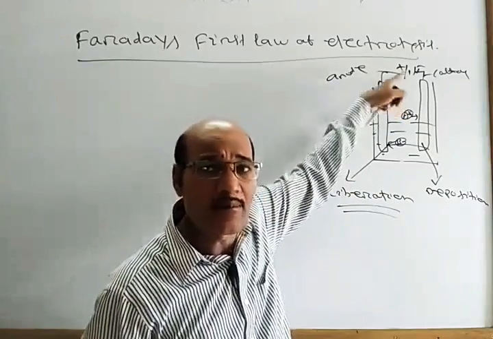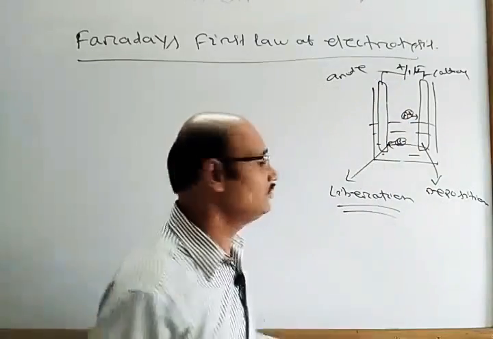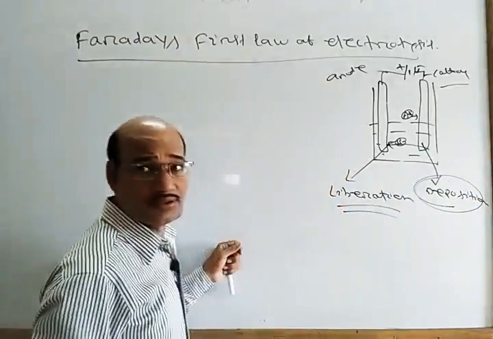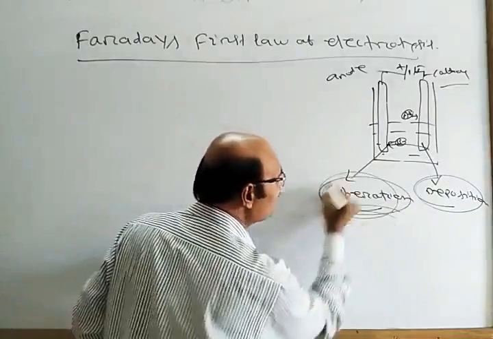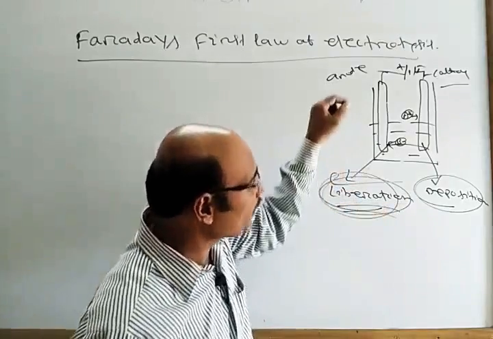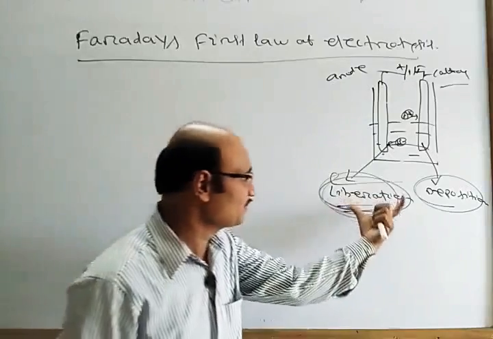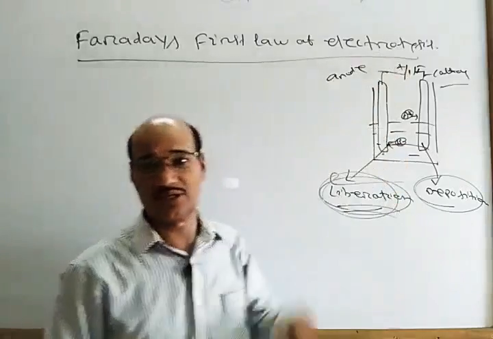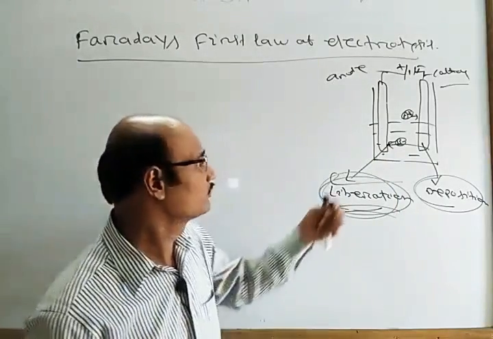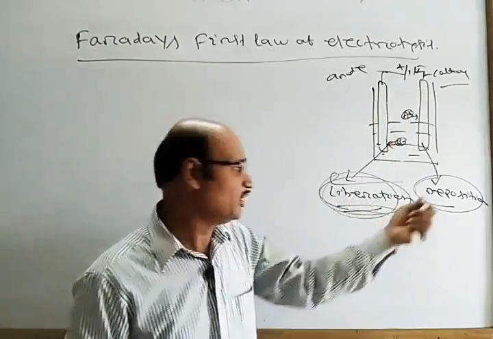So Faraday, after doing a number of experiments on this, found that the amount of substance deposited at the cathode or liberated at the anode is proportional to the quantity of electricity passing through the given electrolyte. If the amount of current is more, accordingly more substance will deposit or liberate.